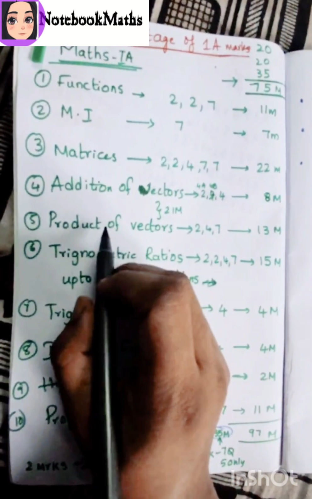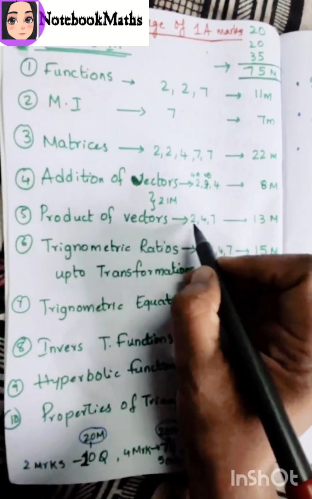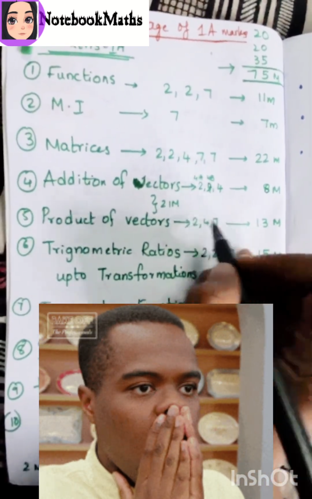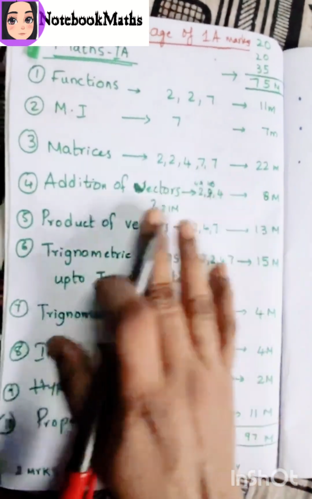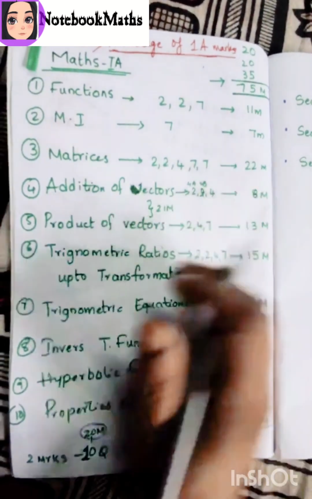Okay, hello children, see here the weightage of marks in 1A intermediate. In the product of vectors chapter, there is one 2 marks question, one 4 marks question, and one 7 marks question. Three sections are coming from the product of vectors chapter. 13 marks are allotted for product of vectors, 23 marks in total here.